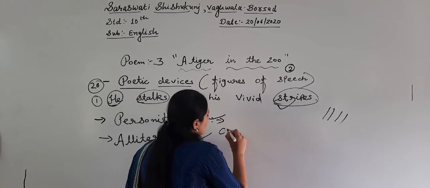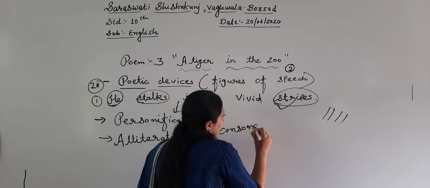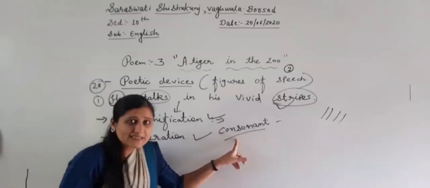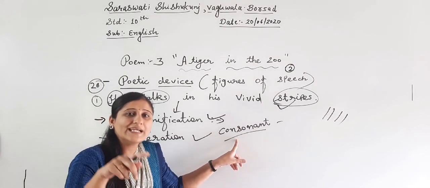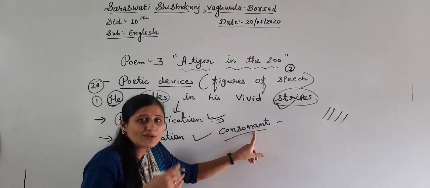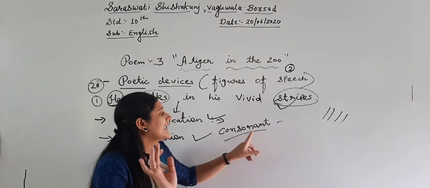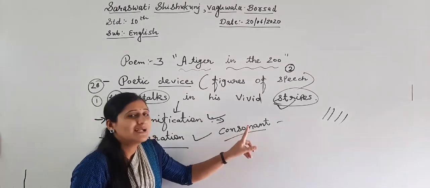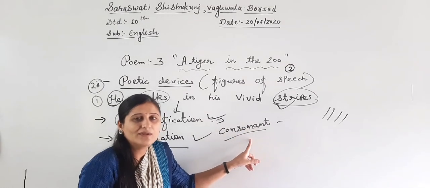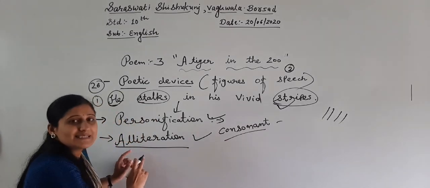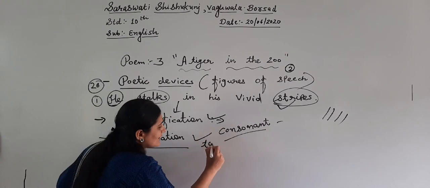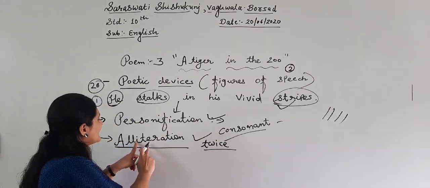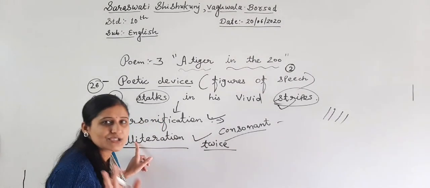Any consonant sound or consonant letter repeated twice or more than twice in the same line is called alliteration, right?